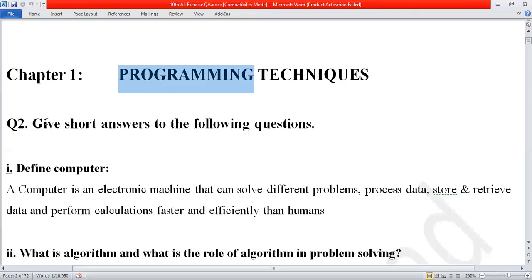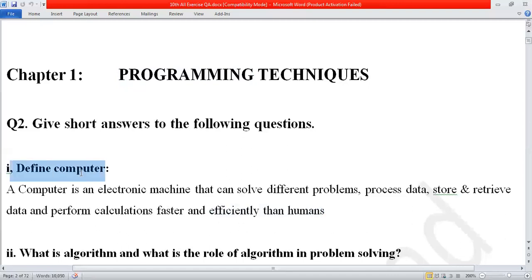Question number 2, give short answer of the following question. Define computer. Very easy, from class 5 onward, or from KG, you study about this topic in computer science. What is a computer? A computer is an electronic device or machine that can solve different problems, process data, store and retrieve data, and perform calculations faster and more efficiently than humans. So this is the simple definition of computer.